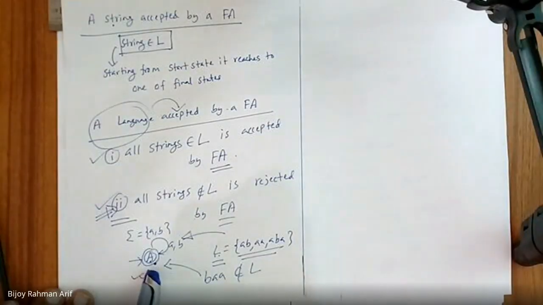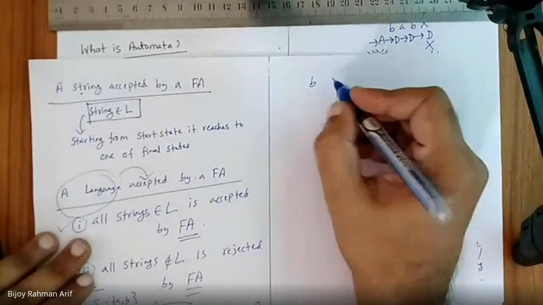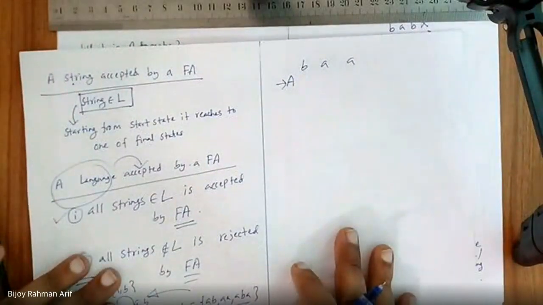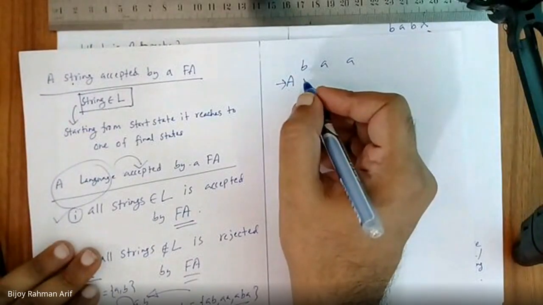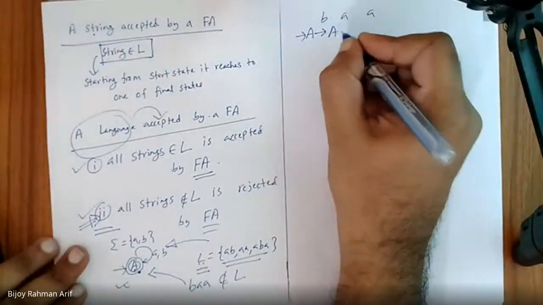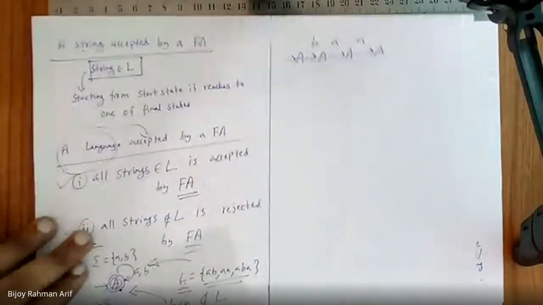Sir, yes. BAA is accepted by this? No, sir. BAA is not accepted by this finite automata. Are you sure? Let's take this. Let's start with B. We get A. Then I get another A. Again I got another A. In A, what is A? Final state.